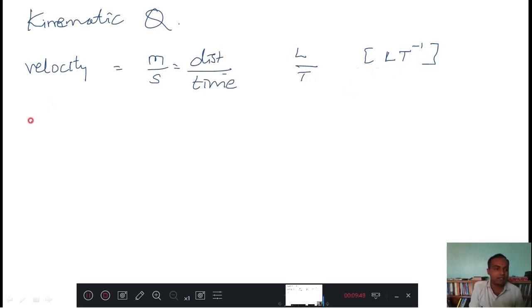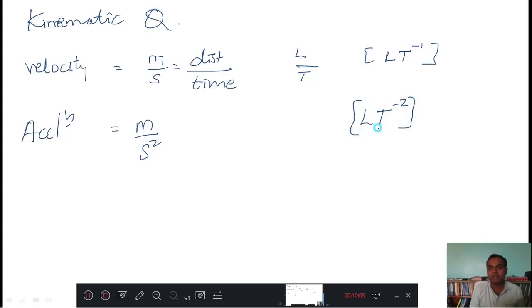Okay, and then we have acceleration. Acceleration is the rate of change of velocity. The unit is meter per second square. Therefore, meter means it is a length, and time to the minus 2. This is your dimension.